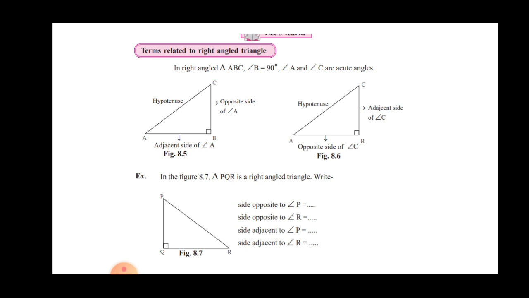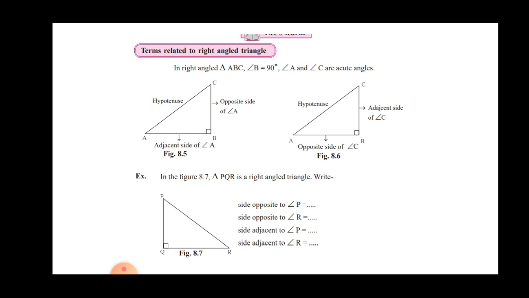Here two acute angles are there, so we are able to write down the trigonometric ratios related with angle A as well as angle C. Both are angles, and they have adjacent sides and an opposite side. So for our trigonometric ratios, we require the adjacent side as well as the opposite side as well as the hypotenuse. But look here at the adjacent side of angle A.